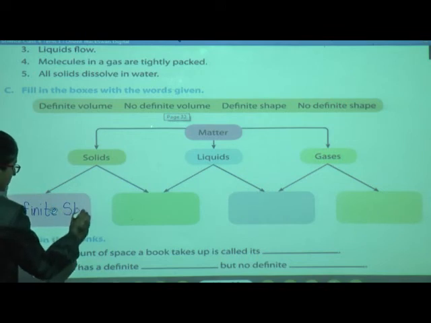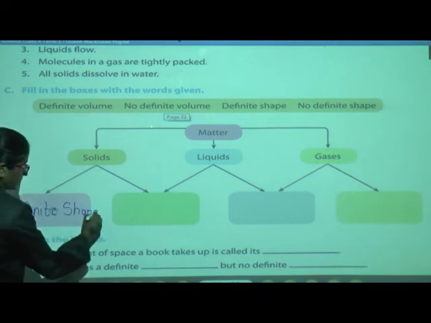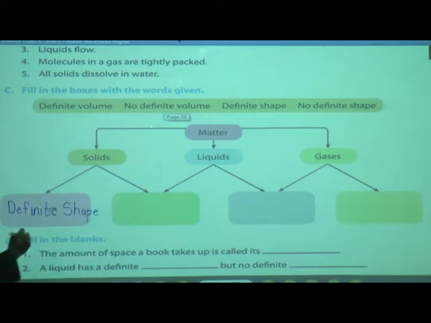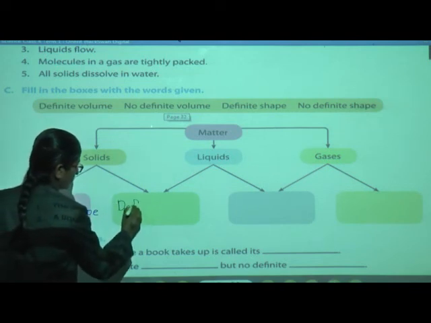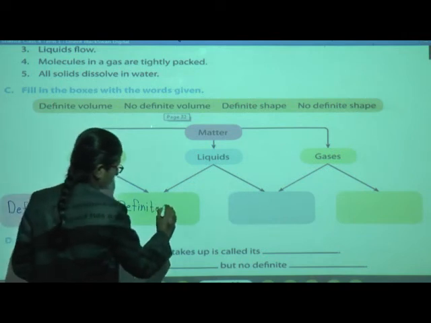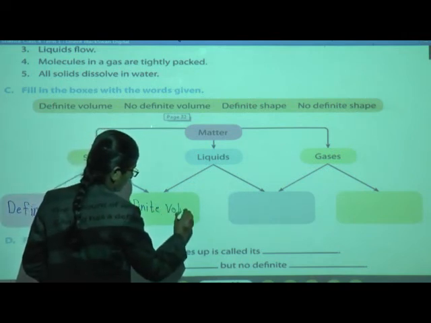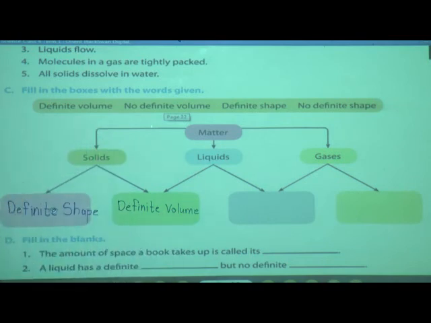Solids have definite shape and definite volume also.